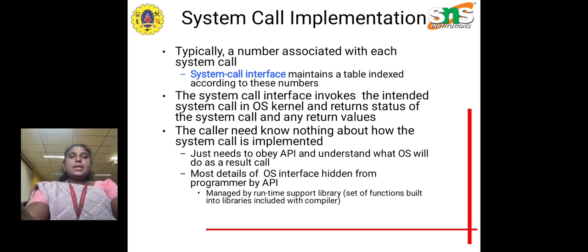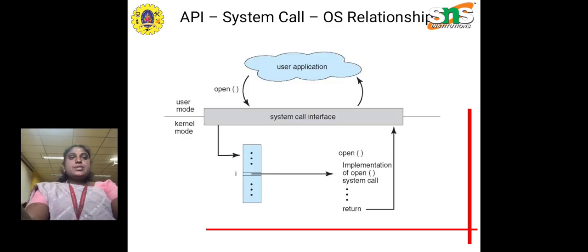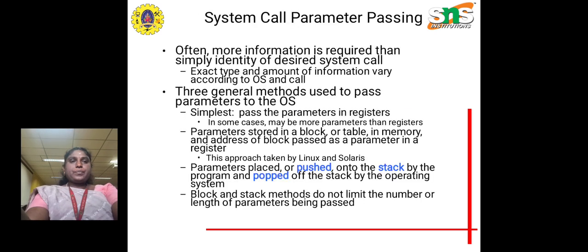The user does not need to know how the system call is implemented, just needs to obey the API and understand what the operating system will do as a result. So this is the basic relationship between the system call API and the operating system.